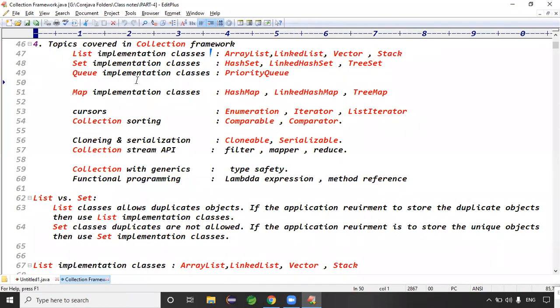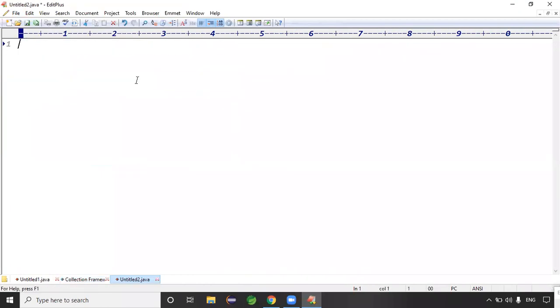Basically, the collection framework is divided into two parts. One is the Collection part and one is the Map part. Again, Collection contains three parts: List classes, Set classes, and Queue classes, right?